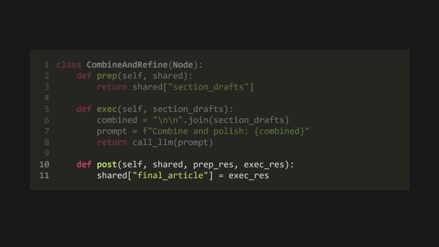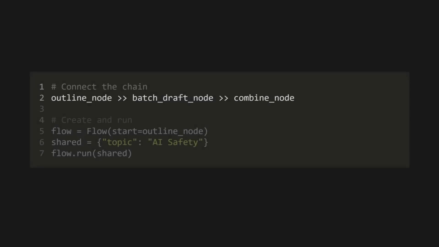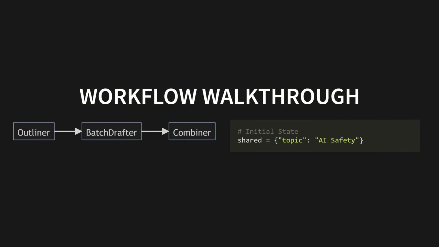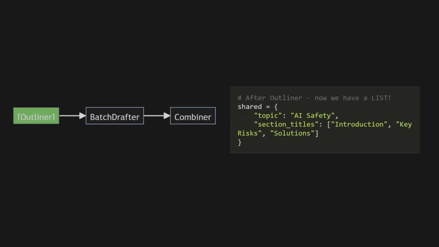We wire them up in a simple, powerful chain, from the outliner to the batch drafter to the final combiner. We kick things off with just the topic in our shared memory, topic: AI safety. Then we run the flow. Let's follow the data. Watch how our shared memory evolves as the flow runs. At the start, it's simple, just the topic. Then, the generate outline node runs. After step 1, the blueprint appears. Our memory now holds a list of section titles.